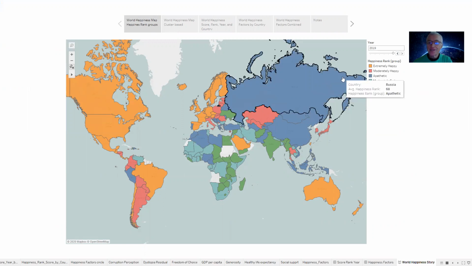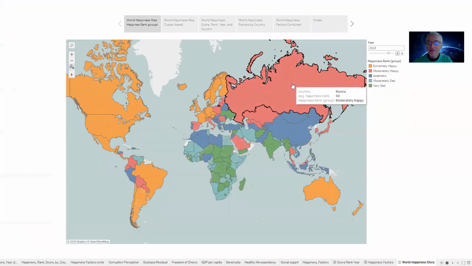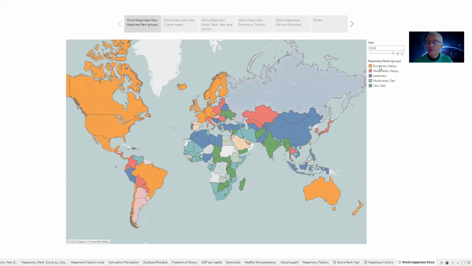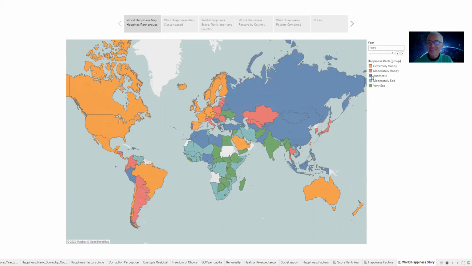What's really cool about it is you can see that, for example, looking at Russia here, the rank went down from 59 in 2018 to 68, and that bumped them into the bin that says you're less happy, meaning apathetic.